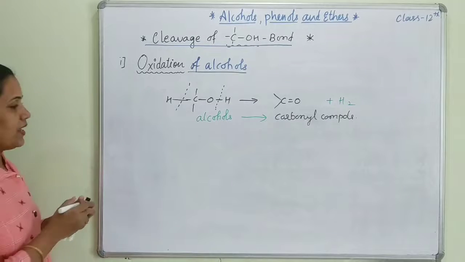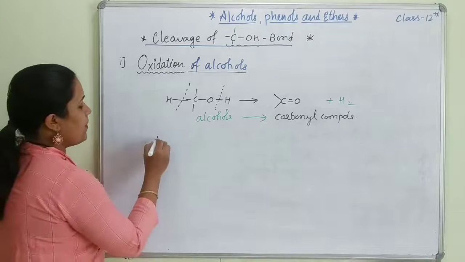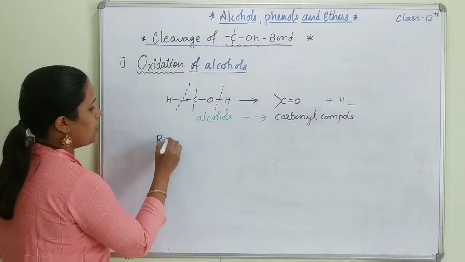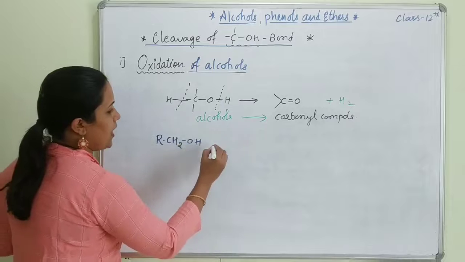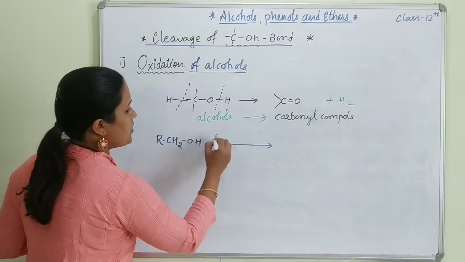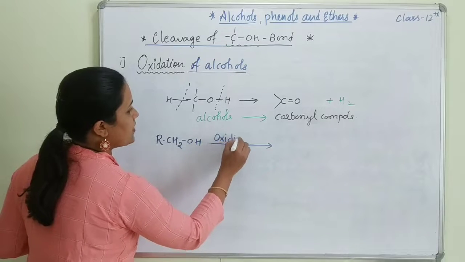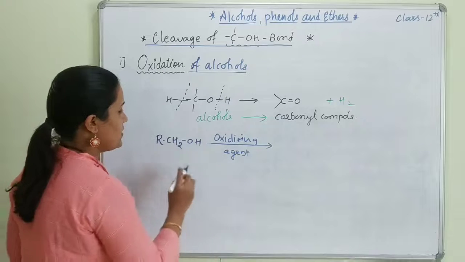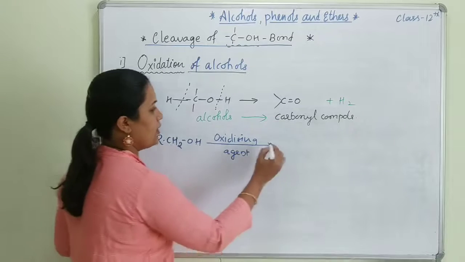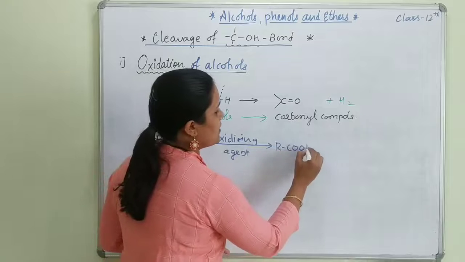Here I'll give you one example. If I take a primary alcohol, RCH2OH, then by using a suitable oxidizing agent we can convert this primary alcohol to an aldehyde.